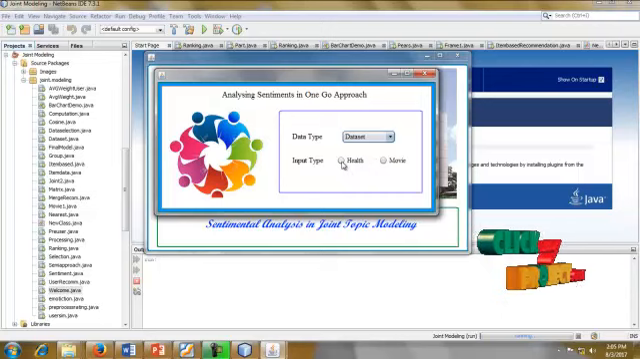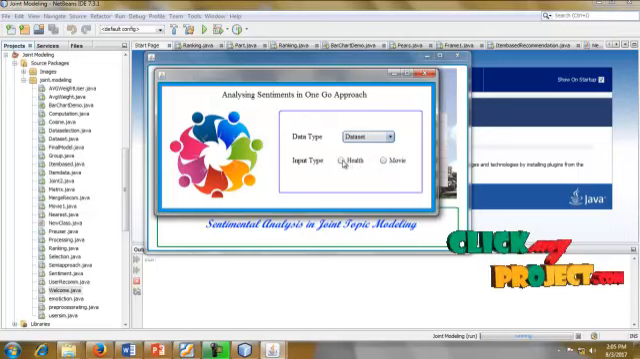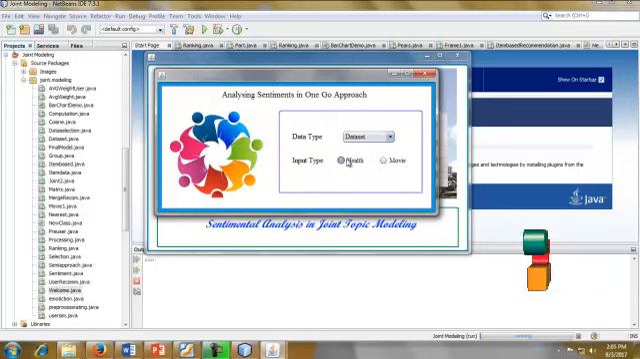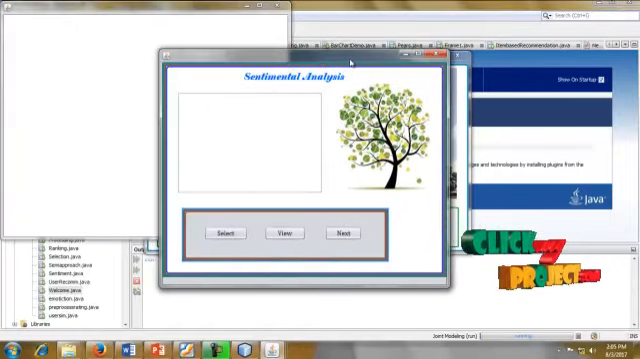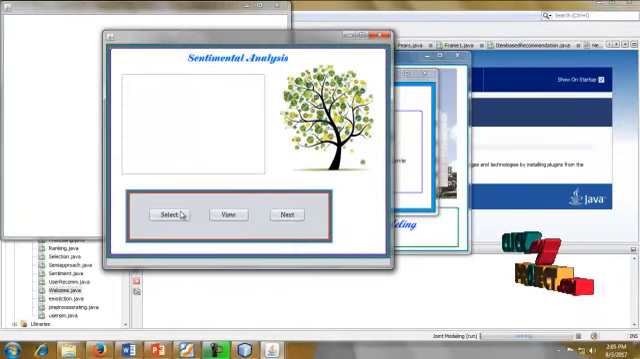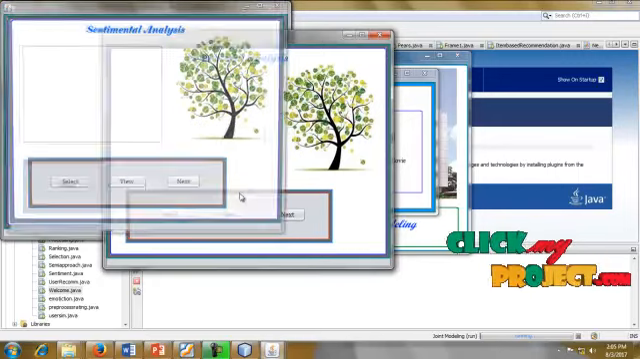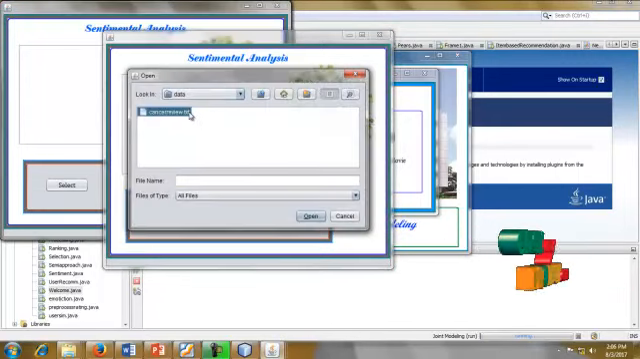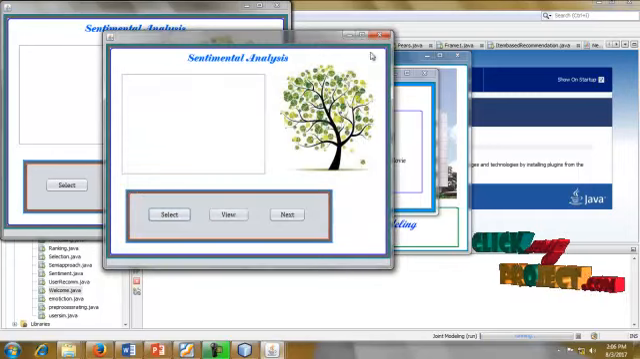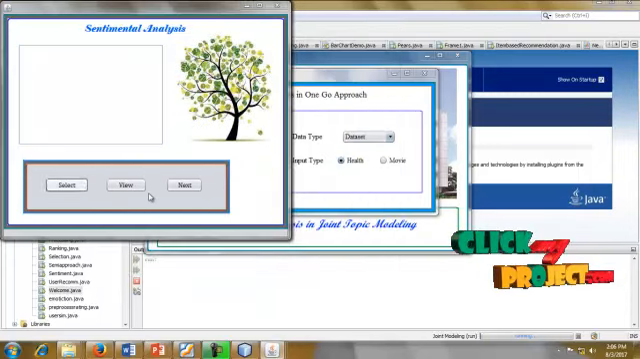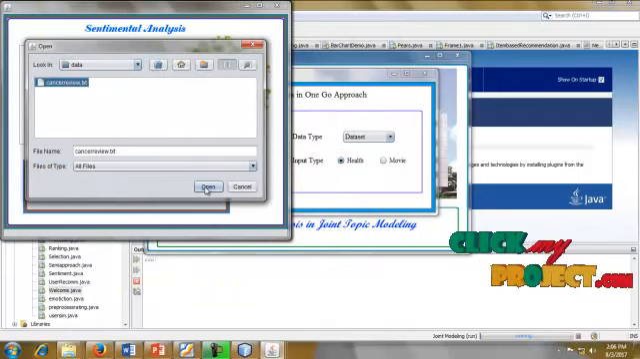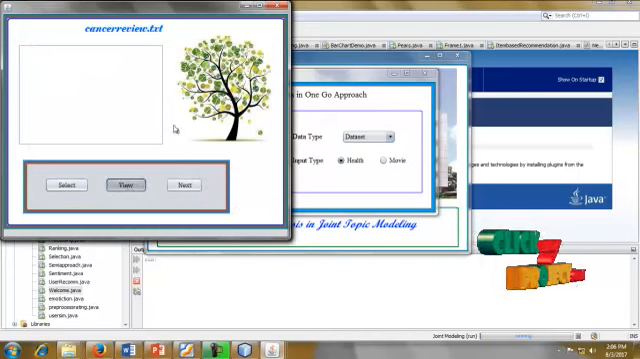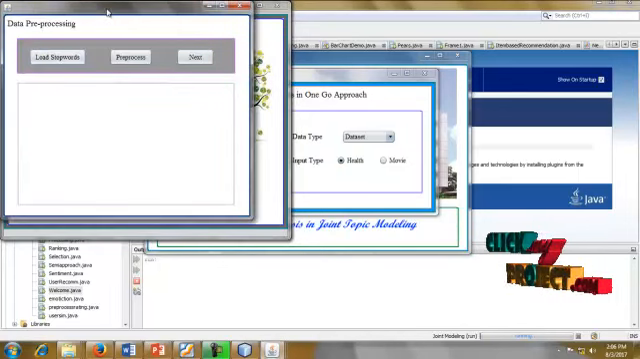The input type is either a healthcare based dataset or a movie recommendation based dataset. First of all, I'm choosing the healthcare based dataset. This is the sentiment analysis. So selecting the data, selecting the cancer review based dataset. View the data, and going to the next.